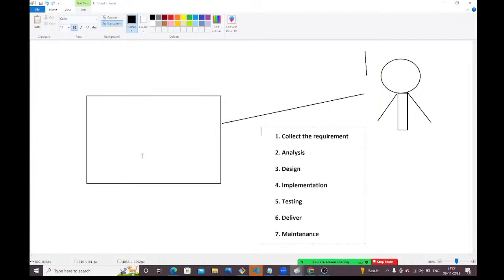If you don't have that, what will happen? The customer is expecting 5 floors, but you have done only 4 floors. On each floor the customer is expecting 5 flats, but you have done only 4 flats, guys. Will the customer be okay with that? No, guys. The customer is asking for something and you have implemented something else. So why did this problem come? Due to lack of understanding of the business, guys.